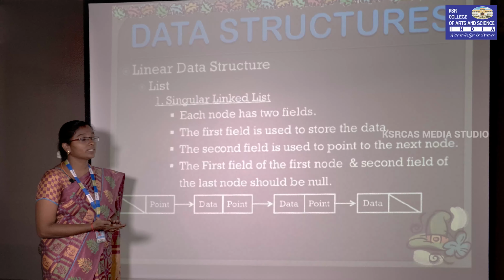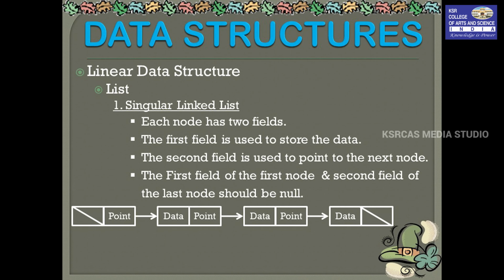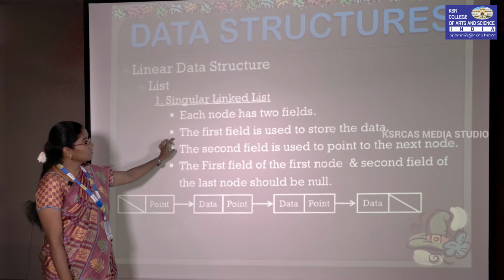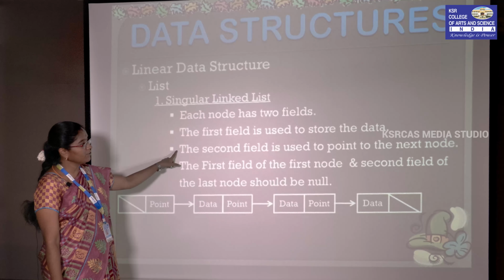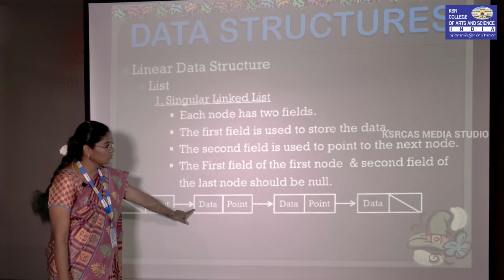So first we see what is a singly linked list. So here each and every box we call a node. So each node consists of two fields. The first field is used to store the data and the second field is used to point to the next node, that is the next box. Similarly, the second field is used to point to the next node.